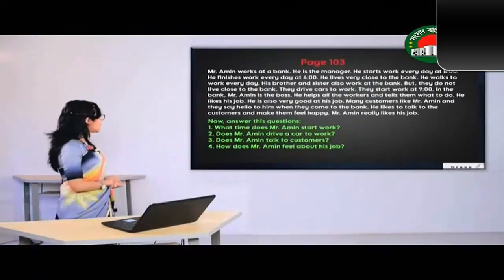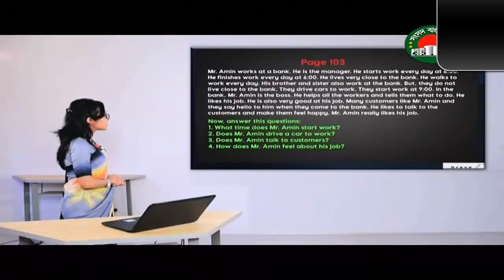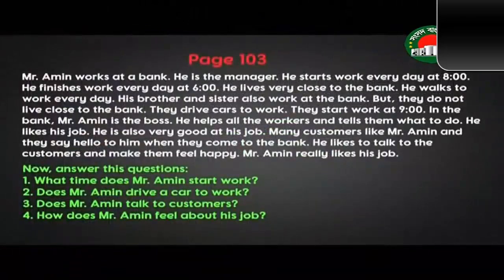Let's look at the questions. Now the first question is, what time does Mr. Amin start work? What you have to focus on here is the question has been asked with does. So you know what you have to do. Second question is, does Mr. Amin drive a car to work? Again, does has been used to ask the question. Does Mr. Amin talk to customers? And the last question is, how does Mr. Amin feel about his job?